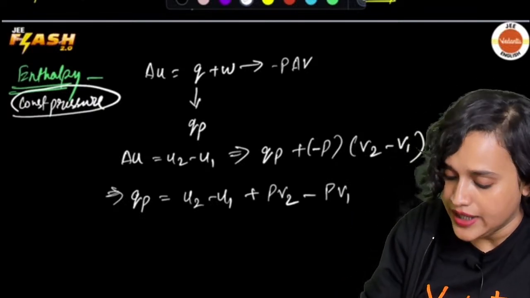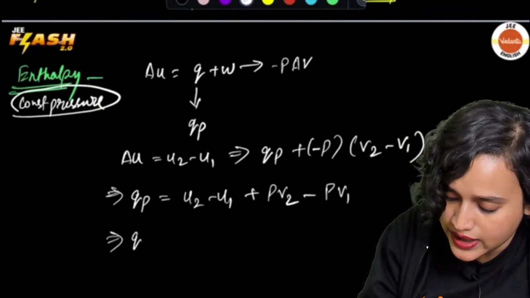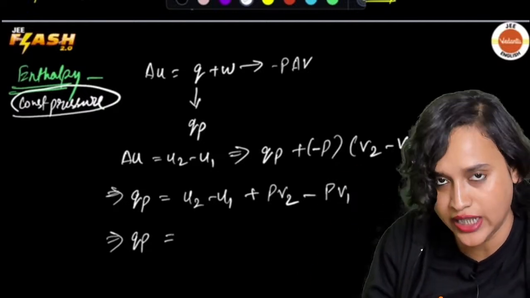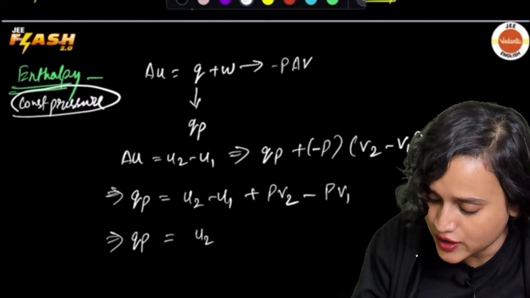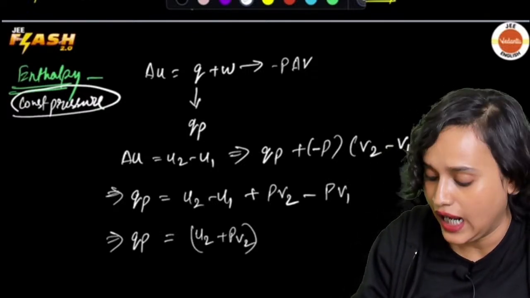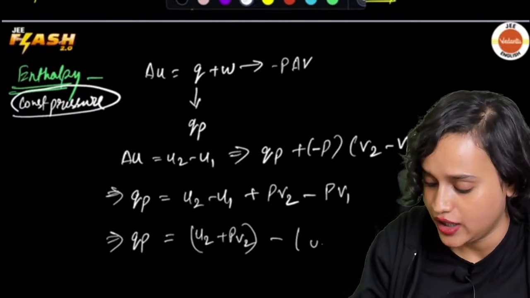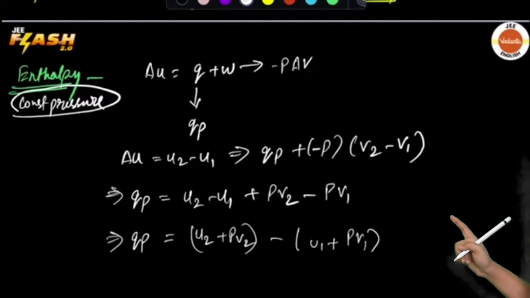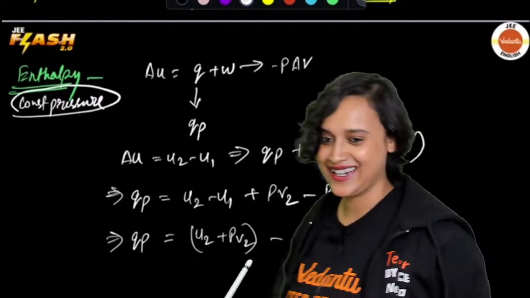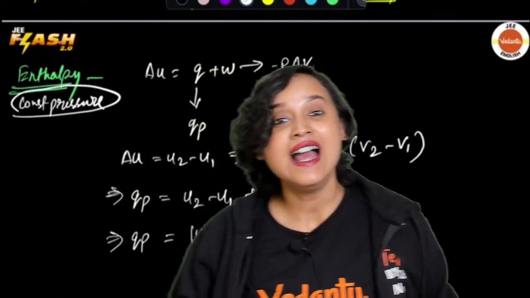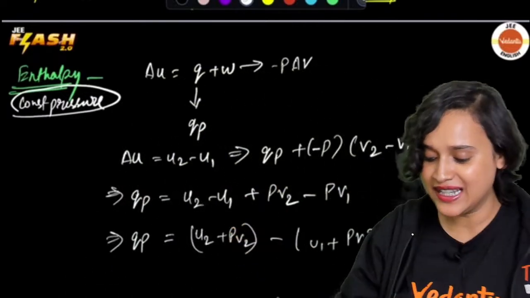Great. Now once I do this, let's take all the two terms together and one term together, okay? Then what will I get? I will get U2 plus PV2, and I will get minus U1 plus PV1. Can I write it like this? Yes, I can, everybody. Now, right at this place, do you see?